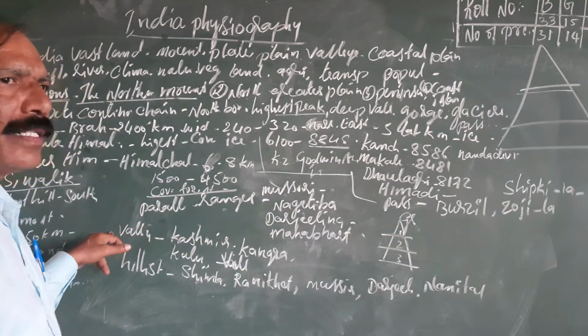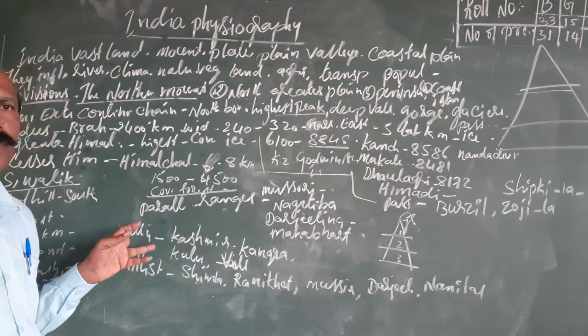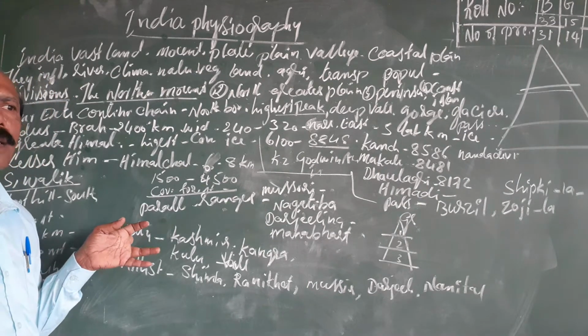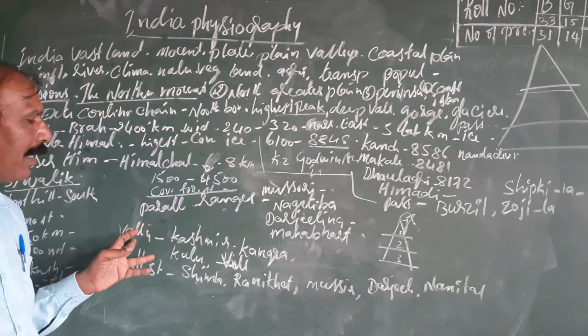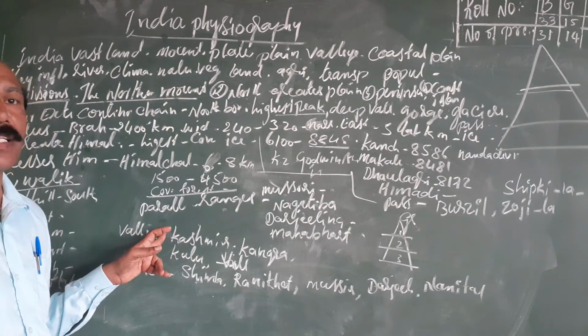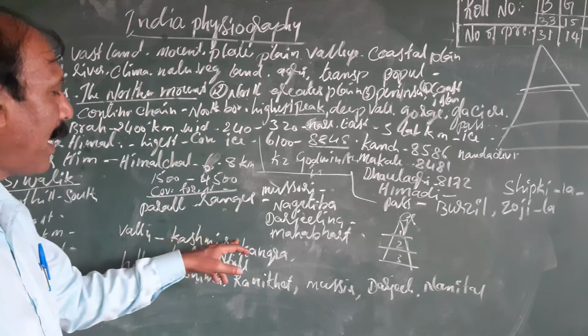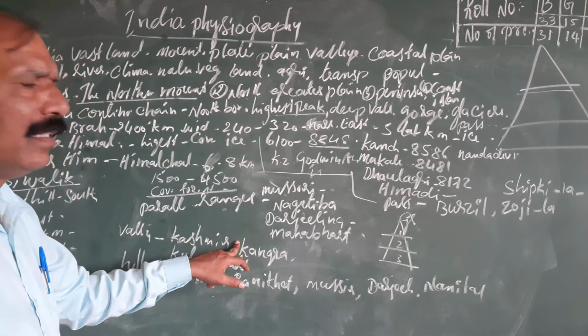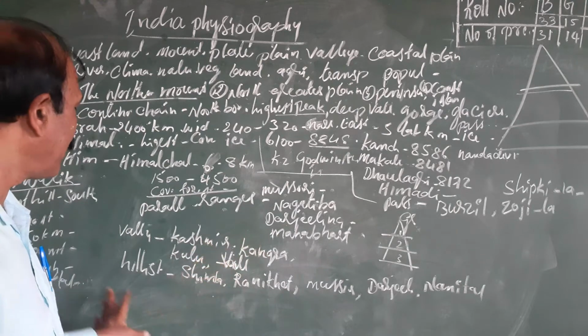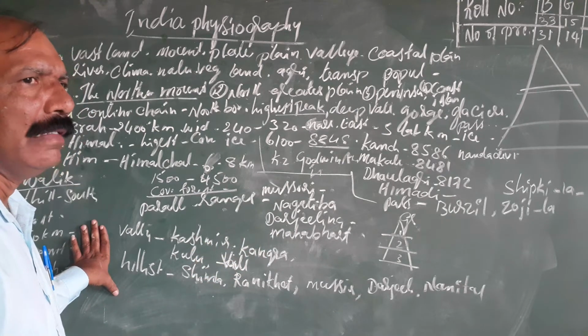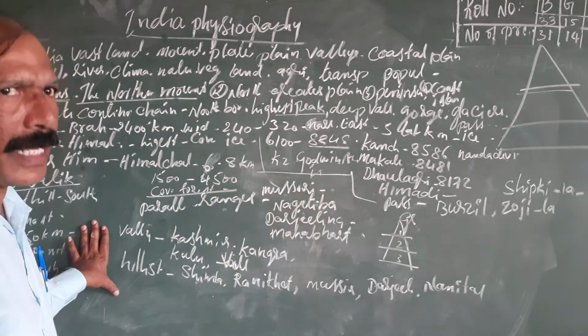Second, in the same way, we can find some valleys: the Kashmir valley, Kullu Valley, and Kangra. These are the important valleys found in this middle part, the Lesser Himalaya.